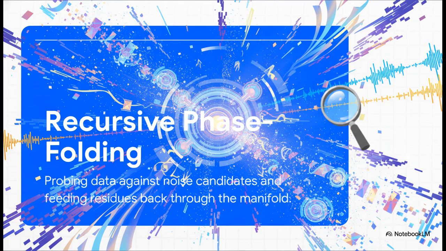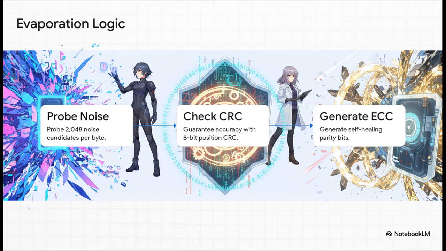Imagine a highly structured operating system file. Instead of just hunting for repeating patterns like a zip file does, this engine throws incredibly complex deterministic noise at the data to see exactly what matches. So for every single byte of data, the system probes 2,048 noise candidates. It finds the mathematical residue of what doesn't match, and then folds it back in on itself, over and over again. It guarantees the accuracy using position-aware CRC checks.